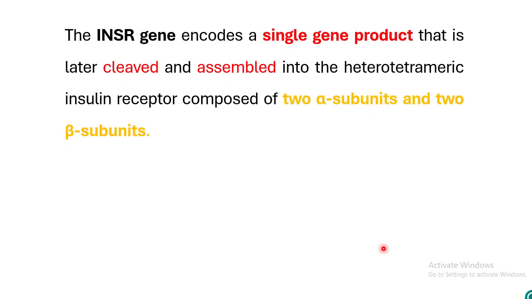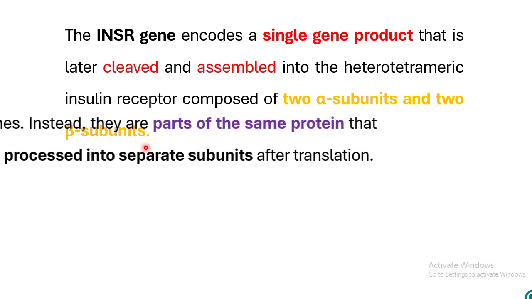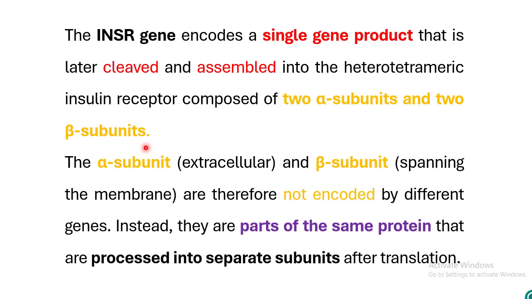These are the positions of the tyrosines that are most frequently phosphorylated in the beta subunit of the insulin receptor. Now, you might be thinking that the alpha and beta subunits might be different proteins coded by different genes, but the insulin receptor gene encodes a single gene product that is later cleaved and assembled into the heterotetrameric insulin receptor of two alpha subunits and two beta subunits. What that means is you are making a very large precursor polypeptide. You then cleave that to give you the alpha and beta subunits, and with the help of disulfide bonds, you connect the alpha and beta subunits to each other.